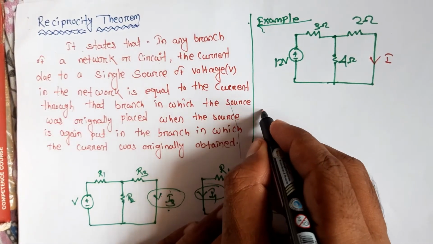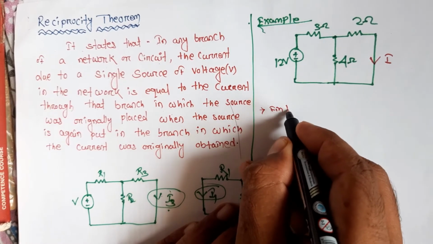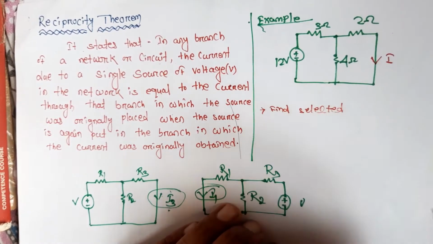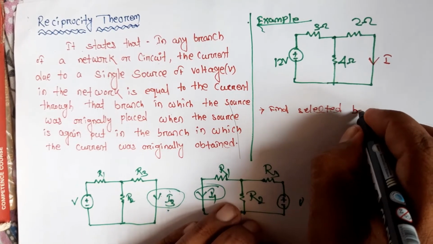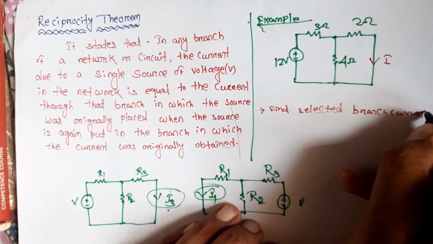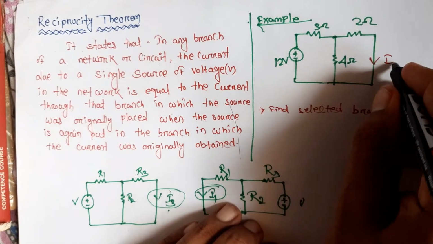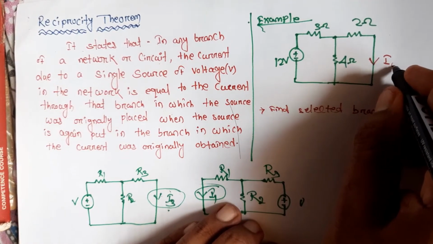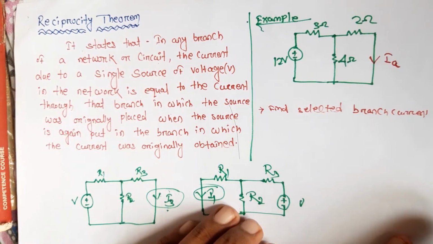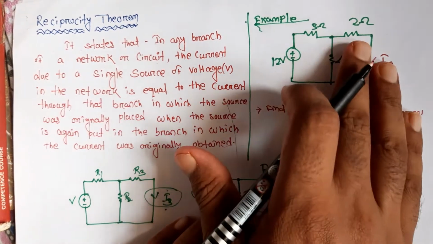Then we find the selected branch current. Let this be IA. First we find this branch current.